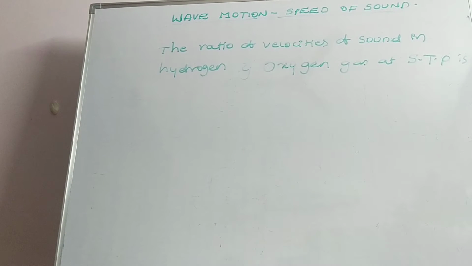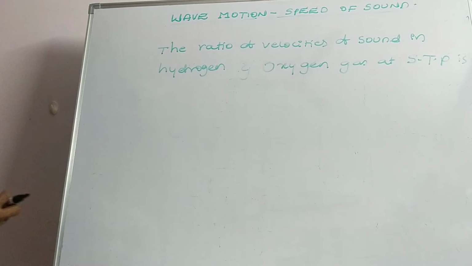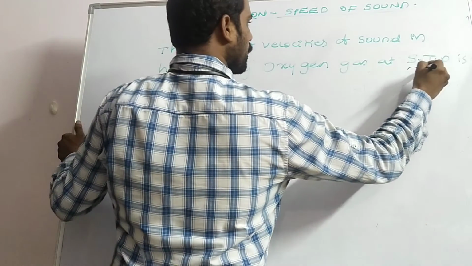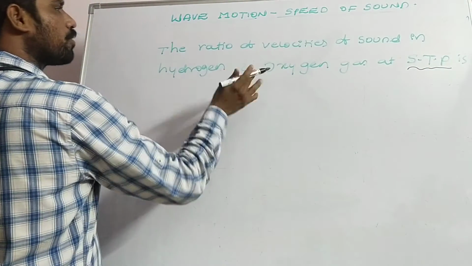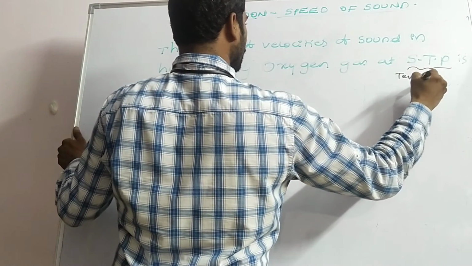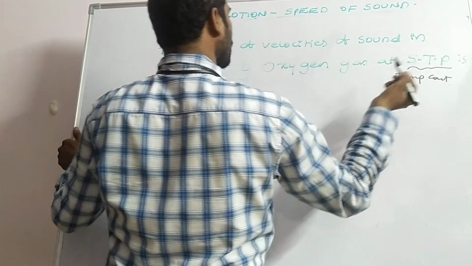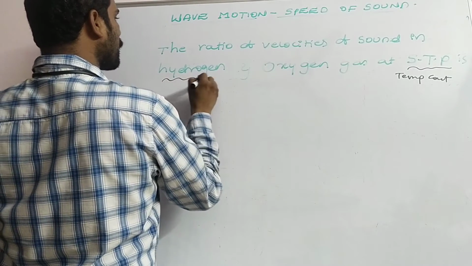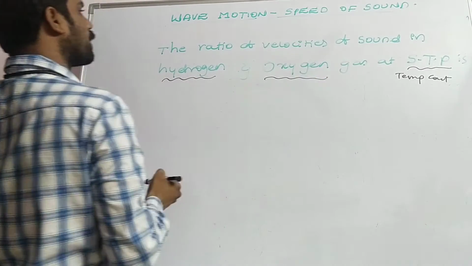Now here we have the problem. The ratio of velocity of sound in hydrogen and oxygen gas at STP is... At STP conditions, we have to find the ratio of velocities, meaning temperature is constant. Why? Because we have to find the ratio of velocities in two different gases.